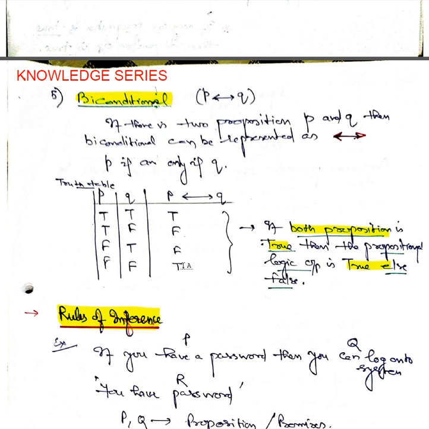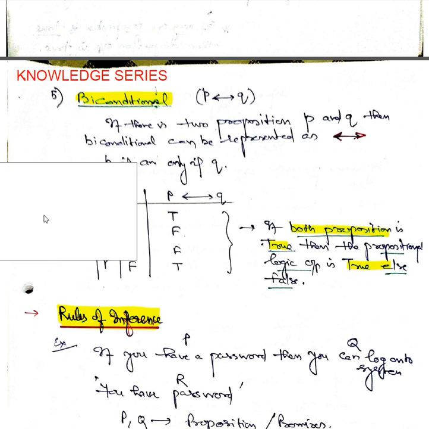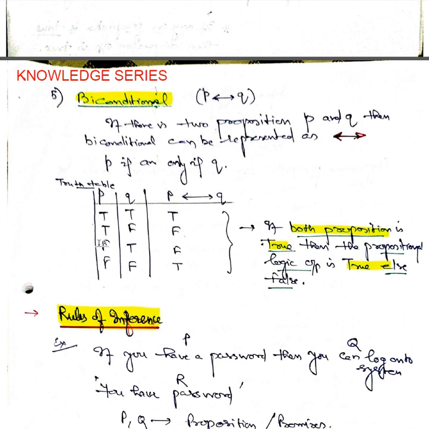But if both are false, then it is considered as true. So if both propositions are true, then the propositional logic is true. Else, it is false. But if both propositions are false, then it is considered as true because both have false conditions.